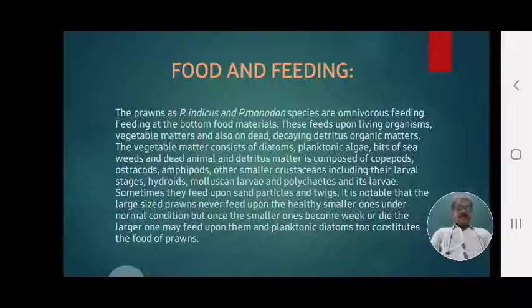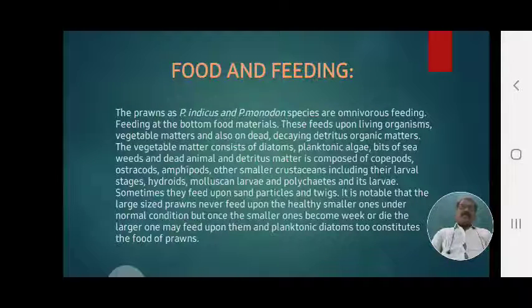Penaeus indicus, this prawn, is omnivorous. It feeds upon living food material, feeds upon phytoplankton, feeds upon zooplankton, as well as dead decaying detritus and organic food materials, or varieties of diatoms, varieties of planktonic algae, varieties of animals, that may be ostracods, amphipods, varieties of copepods, which are smaller.